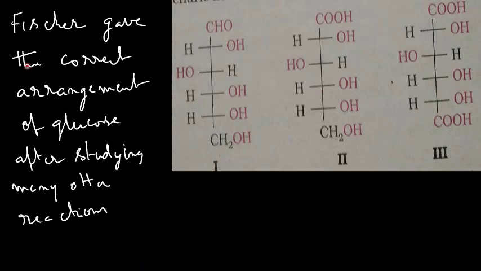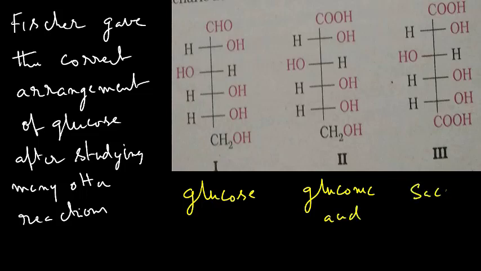Therefore, Fischer gave the correct arrangement of OH groups of glucose after studying many other reactions. So structure 1 is glucose, structure 2 represents gluconic acid, and structure 3 represents saccharic acid.